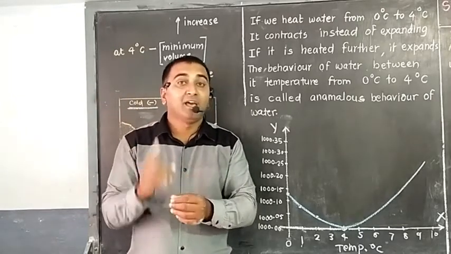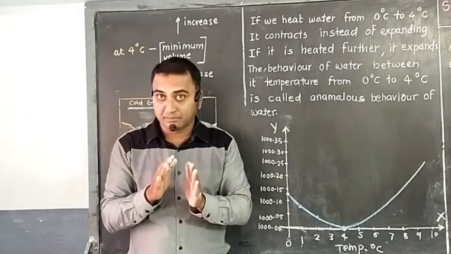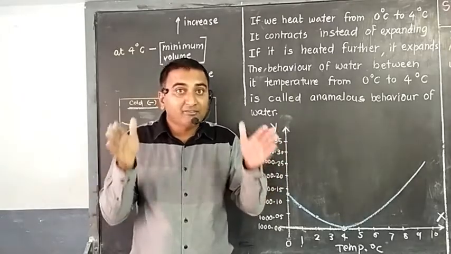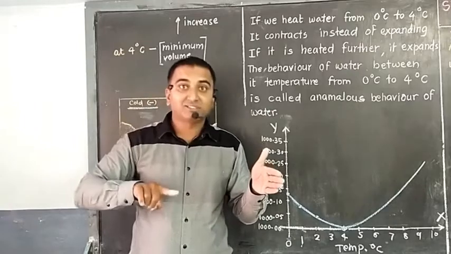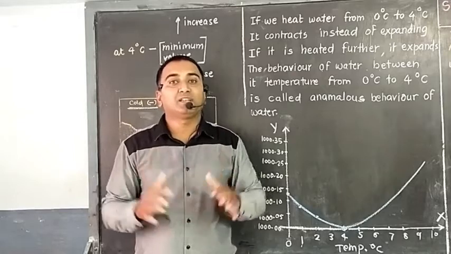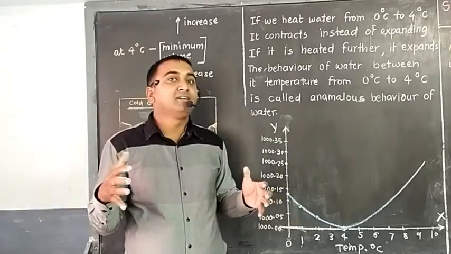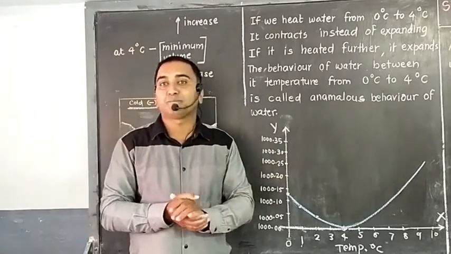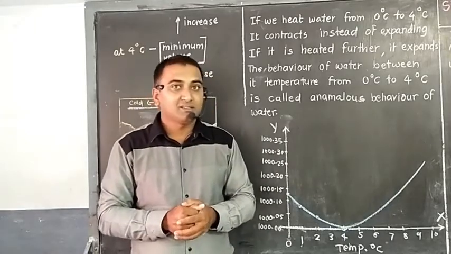So what will happen? At 4 degrees Celsius, the water's volume is minimum. That means little. So more water can be collected within that pipe. But after that, after 4, when it is 3, then it starts to expand. Then 3, 2, 1, it starts to expand. And because of that expansion of water, it will put pressure on the walls of the pipe, and definitely the pipe will break. Definitely.